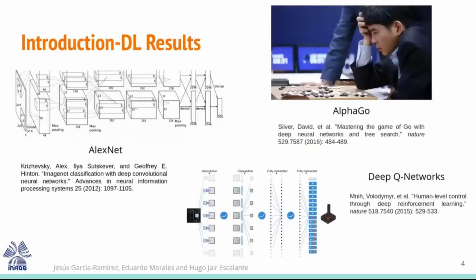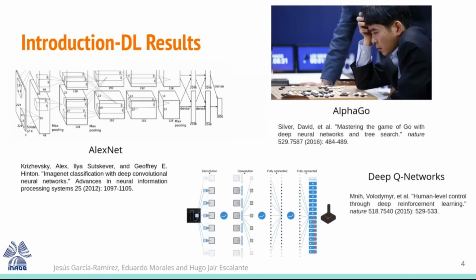I'm going to start with the introduction. Deep learning has been showing impressive results in different tasks. Here you can see three of them. First, AlexNet that improved the top 1 and top 5 errors in the ImageNet competition in 2012. Other is AlphaGo that learns to play the game of Go with a combination of deep neural networks, tree search, and reinforcement learning. This beat the world champion of Go, Lee Sedol, in 4 of 5 matches.